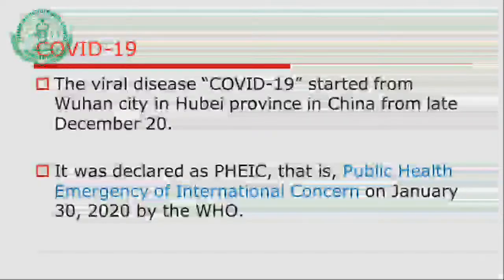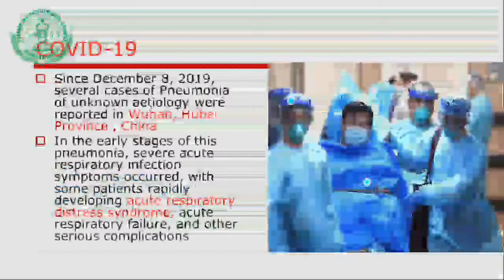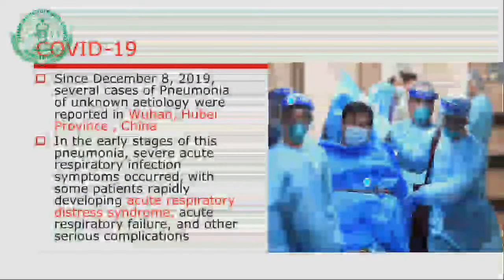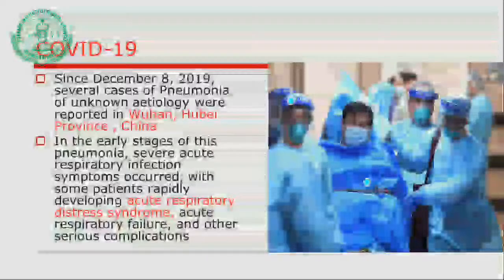To begin with, we will focus on the sequence of events that occurred in relation with the coronavirus. Then we will see the epidemiology, clinical features, the preventive part, and lastly we will discuss the treatment part in relation with the coronavirus. This is the picture everybody might have seen on television, on the internet, and on various social media.